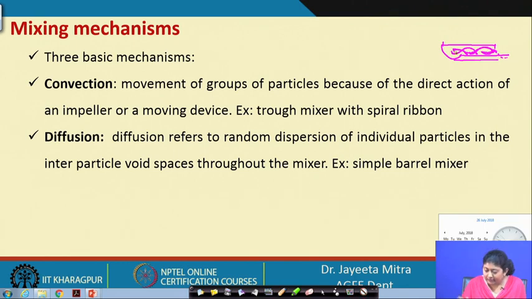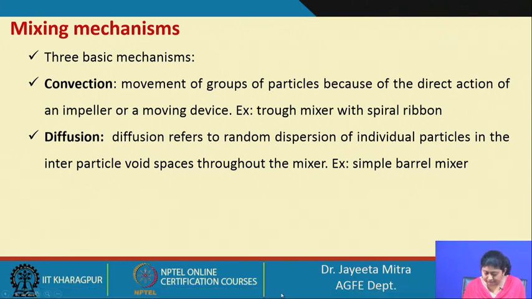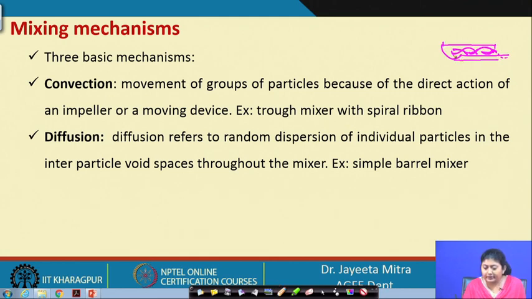It is rotating continuously, and because of its movement, the particles will move from one place to the other and eventually get mixed up properly and also propagate towards the forward direction.